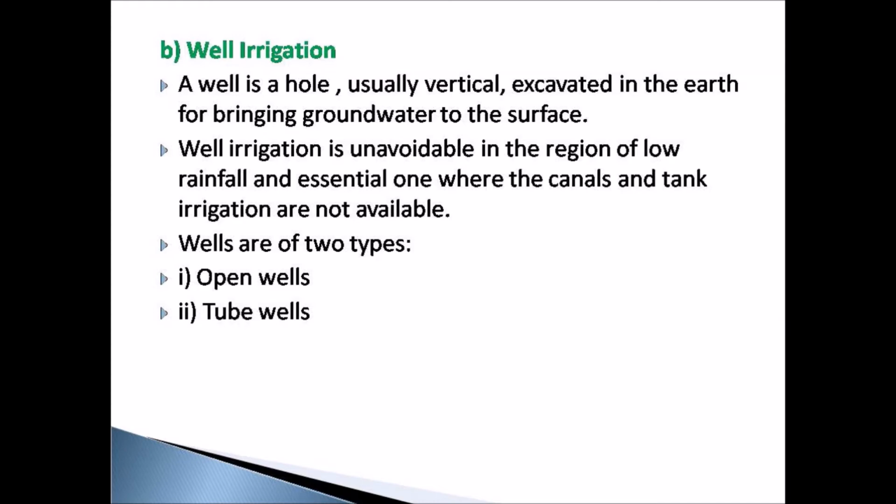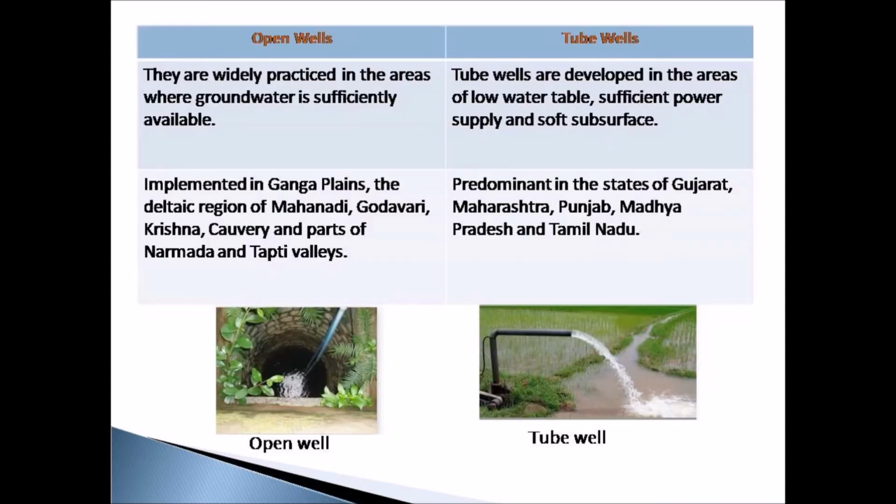Wells are of two types. They are open wells and tube wells. Open wells are larger in diameter than the tube wells. Open well irrigation is commonly practiced in the areas where there is a sufficient amount of groundwater. The areas like Ganga Plains, the deltaic region of Mahanadi, Godavari, Krishna, Kaveri, and parts of Narmada and Tapti valleys implement this open well type of irrigation.